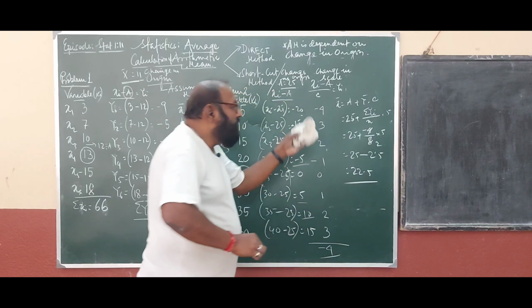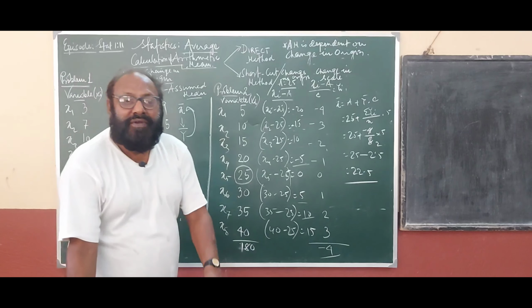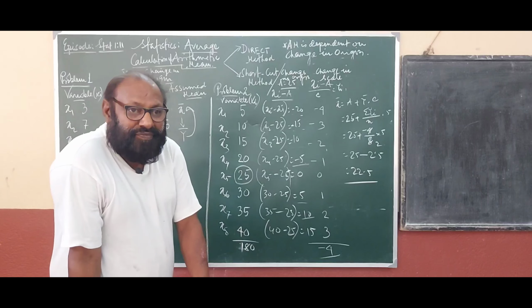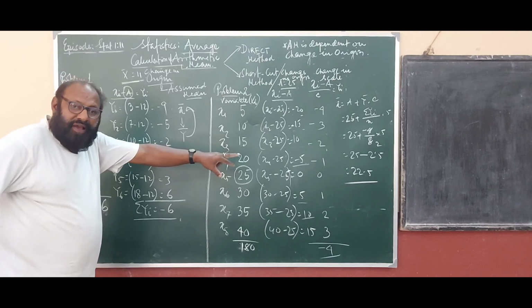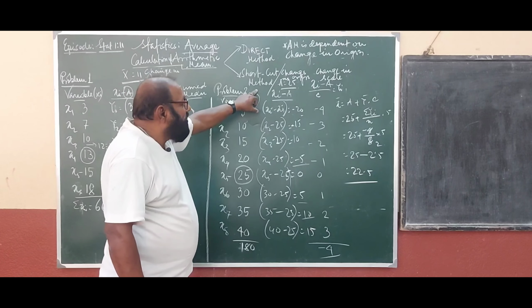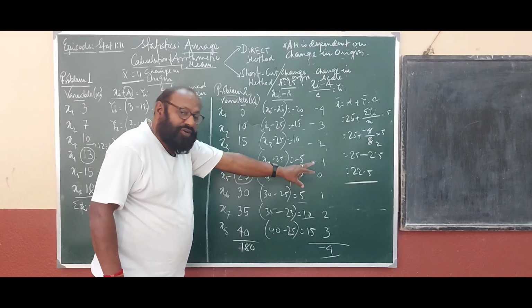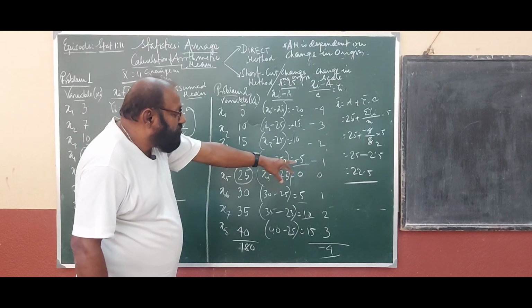Clear? In all cases we are getting the same arithmetic mean. In the direct method it was 22.5. When we change the origin, the arithmetic mean is also 22.5, and when we change both origin and scale it is 22.5.